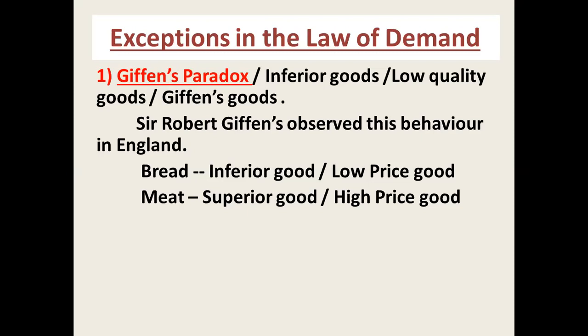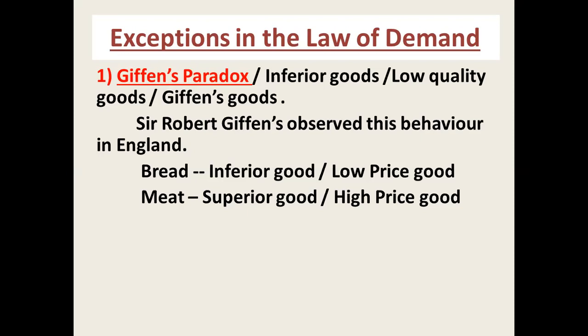When the price of bread was decreasing, less bread was purchased. It means bread is the inferior good and meat is a superior good. So if the price of bread falls, people will automatically demand meat, a superior good. The surplus money was transferred to purchasing meat, and the result is that demand for meat increased. This behavior is known as Giffen's paradox. Robert Giffen surveyed England, and this situation he handled.